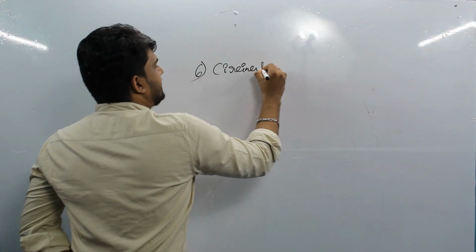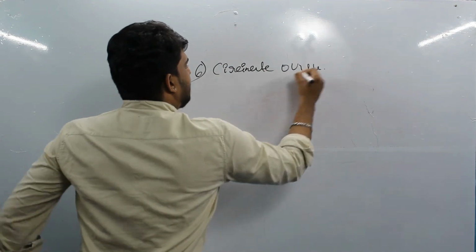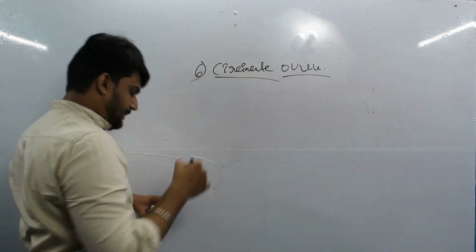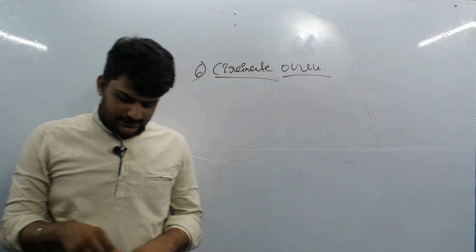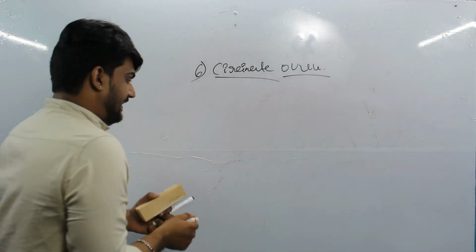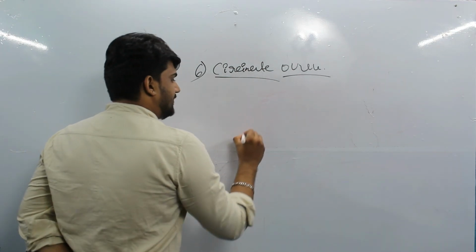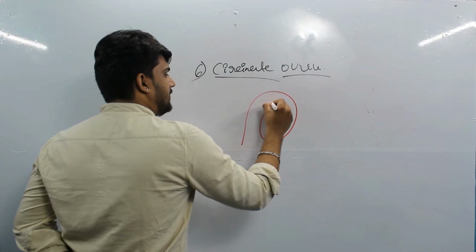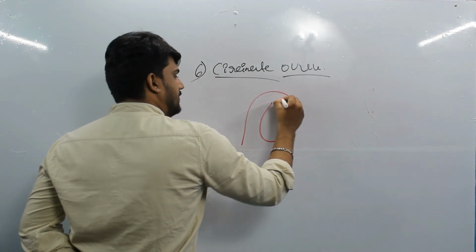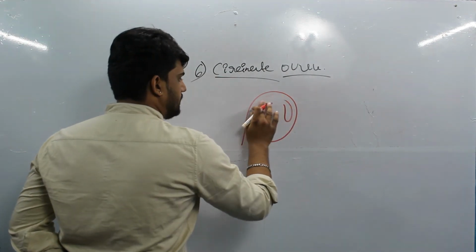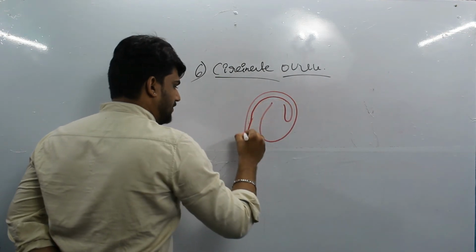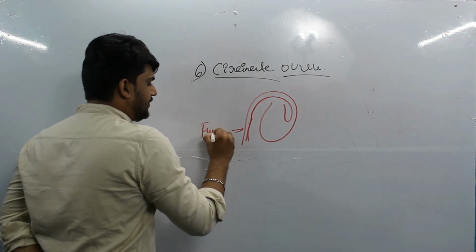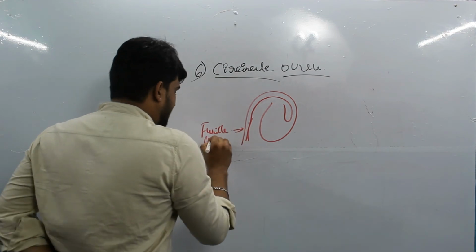What is the circinotropous ovule? It has a typical structure, so I will show you by drawing the diagram. When you look at the diagram, you can see the funicle is completely very long.